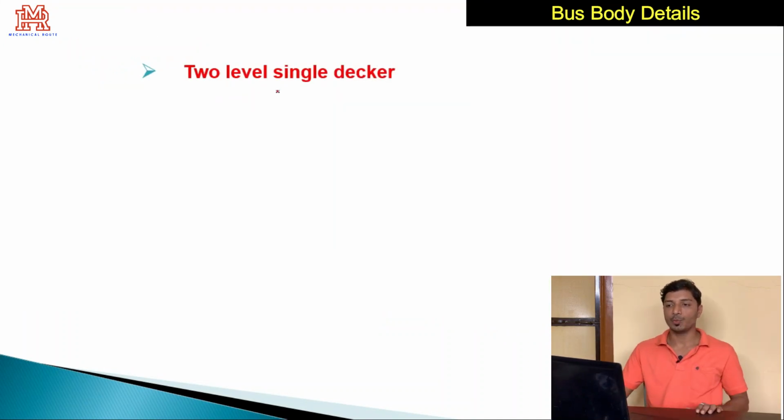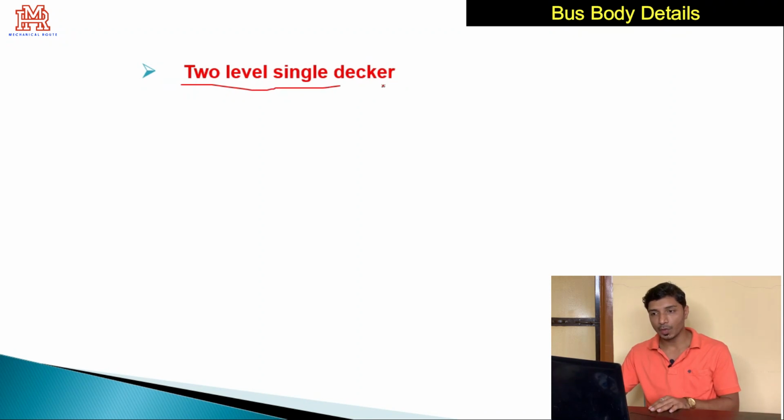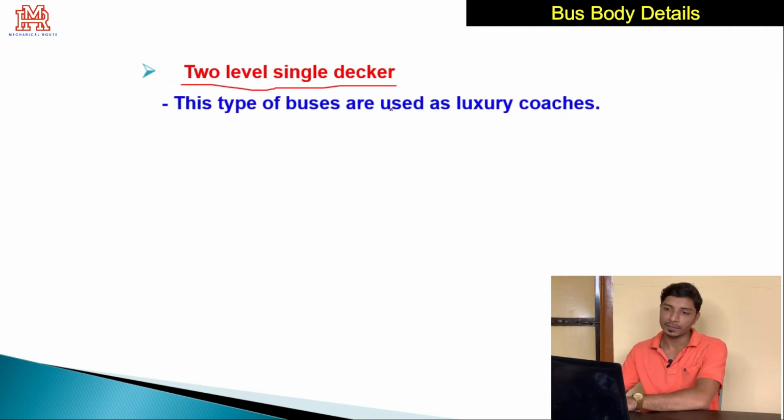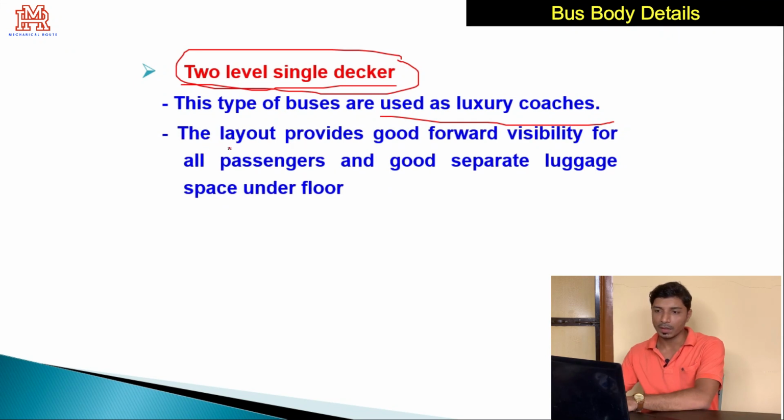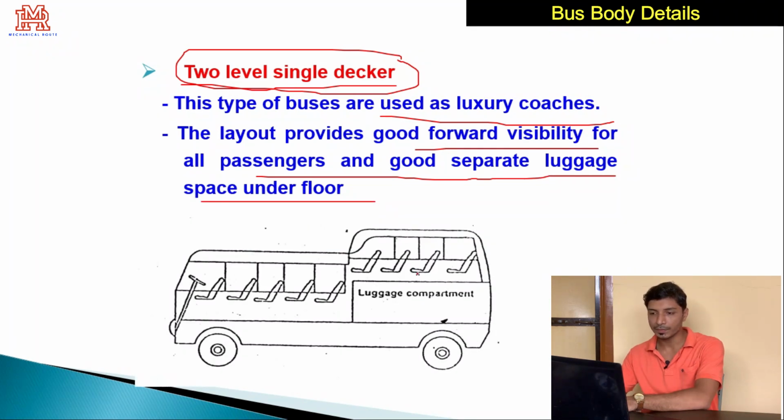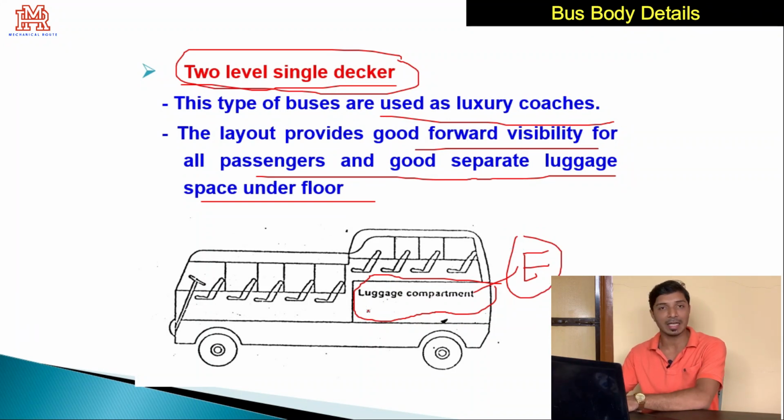And this is the second last type, the two level single decker bus. These types of buses are used as luxury coaches. These types of buses are also found in some cities. The layout provides good forward visibility for all passengers, and good separate luggage space under the floor. See, this compartment is separately utilized for the luggage compartment and for the engine also. In this case also the engine is mounted on the rear side because a lot of space is available.